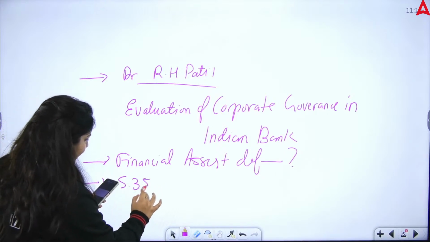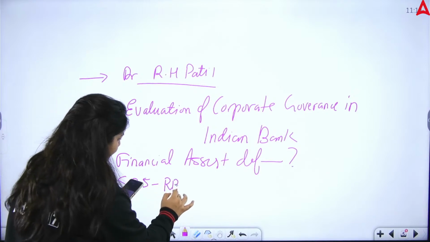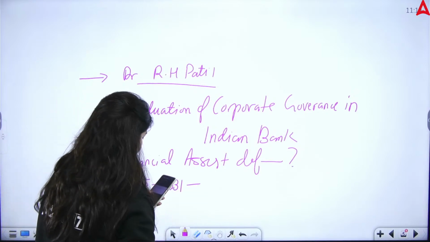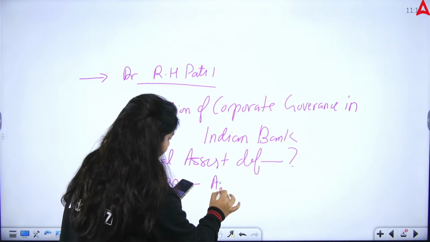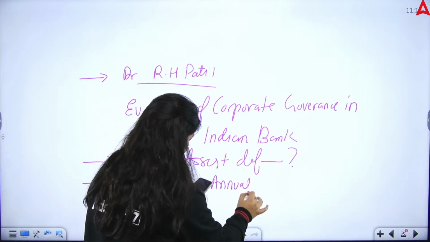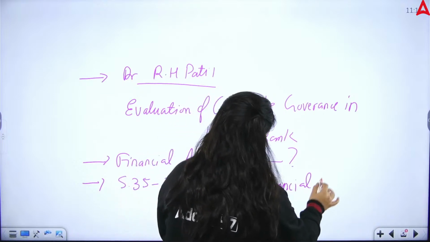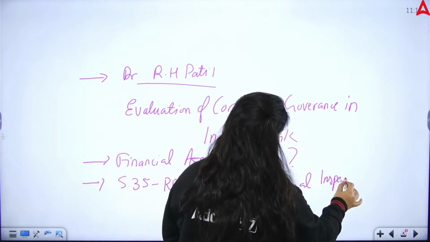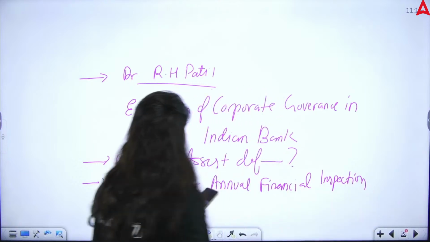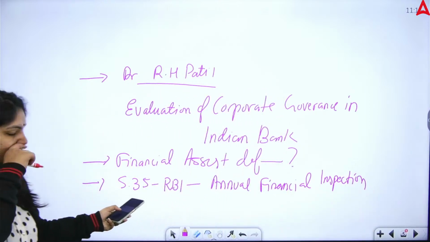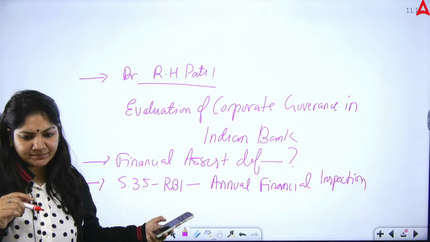Section 35 of the Banking Regulation Act was asked, which talks about the annual financial inspection. This was the question asked, section 35.